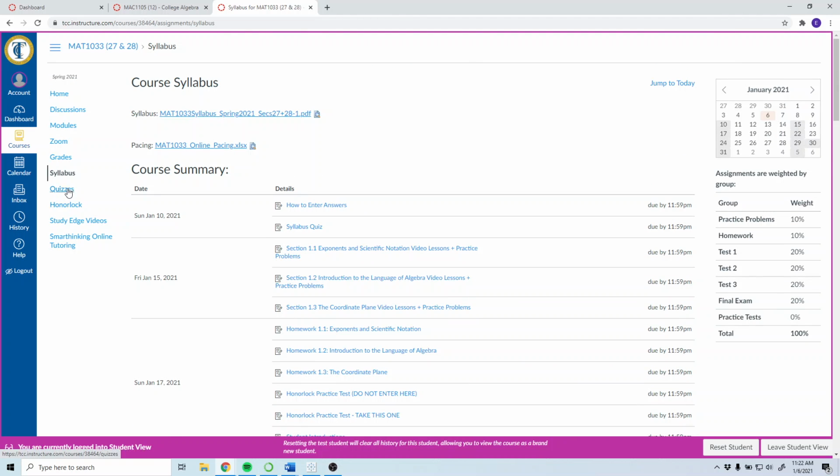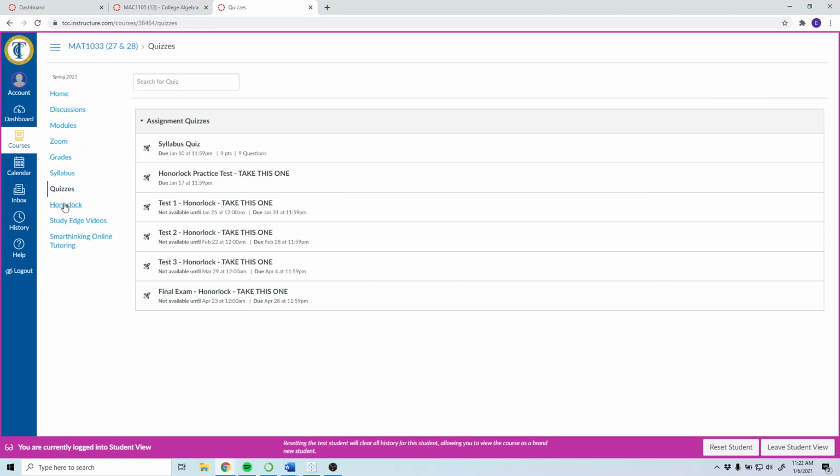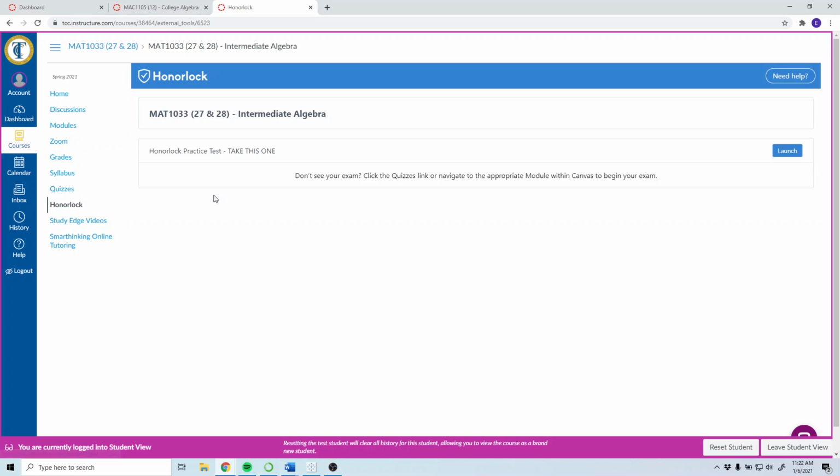The quizzes and HonorLock tabs you never really need to go to. The quizzes are where you can open up the tests as well, but you can open them through the module page. HonorLock, you don't really ever need to click here. I mean, you can, but the best thing to do is just enter through the quizzes.